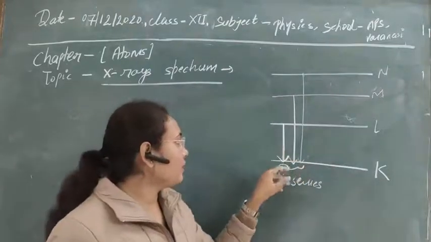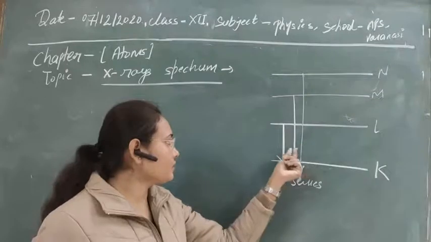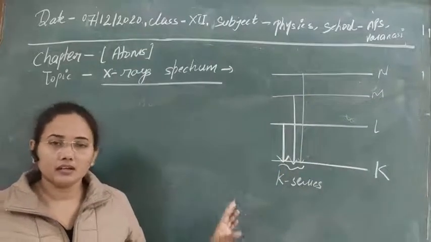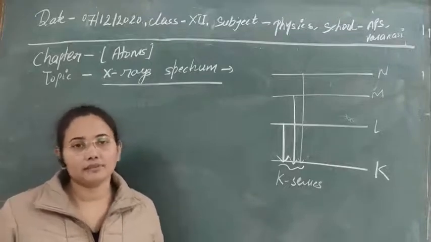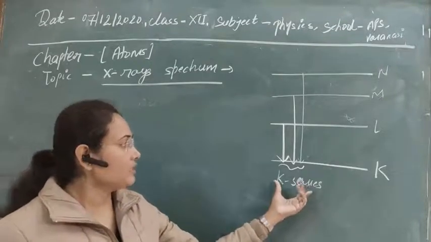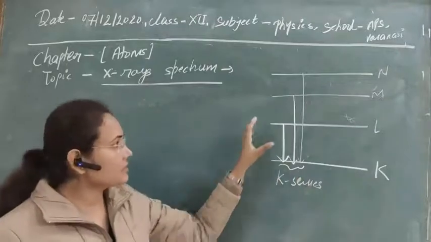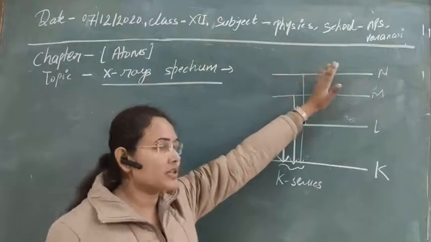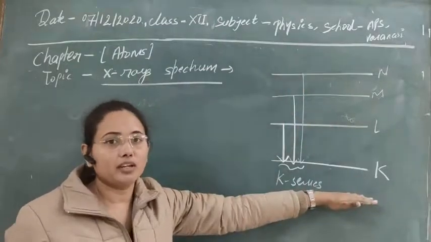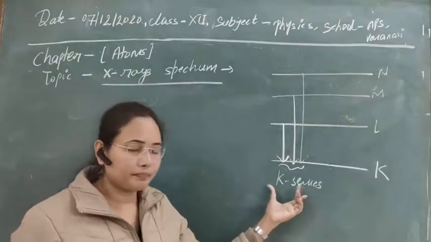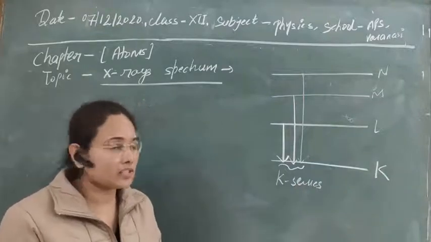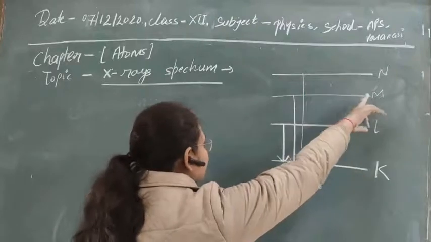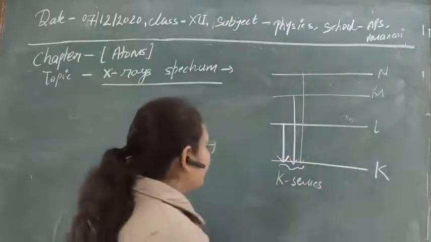And also you can give names to these lines, K alpha, K beta, K gamma, whatever you want. You can give names to understand the concept in a better way. But still these are known as the K series. This is just like the hydrogen spectrum. If you remember, if electrons are making transition from higher levels to the n equal to 1 level, then we get the Lyman series. So just like that, if electrons are making transition from these higher subcells to this K subcell, then we are getting the K series.